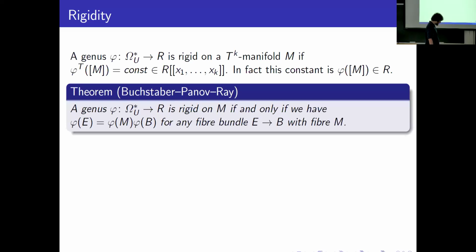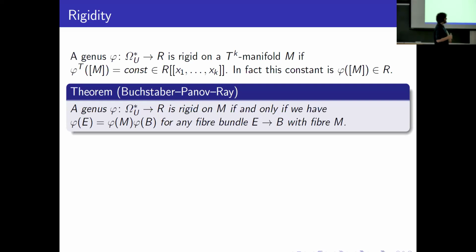And of course, it's the Hirzebruch theorem that the genus is multiplicative for any bundle with trivial monodromy, with trivial action of the fundamental group of the base on the homology of the fiber, and then this theorem can be applied for these bundles because these bases are simply connected, and then we obtain that signature is rigid for any M. But Kodaira constructed some complex surfaces, four-dimensional real manifolds, which are bundles over some Riemann surfaces with fiber Riemann surfaces, and then because of dimensional reasons, the signature is 0 on the base and 0 on the fibers.